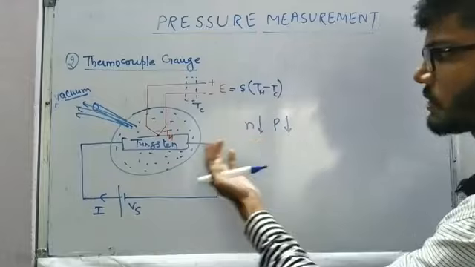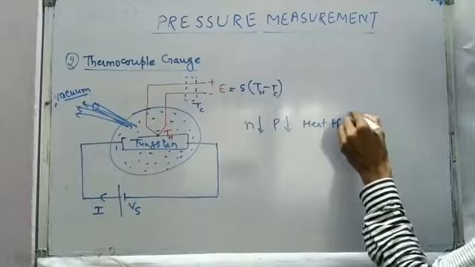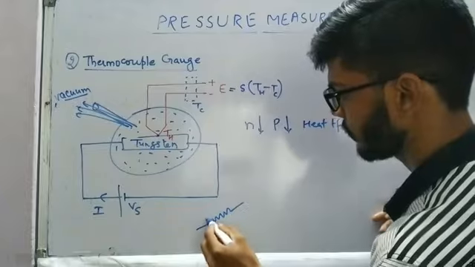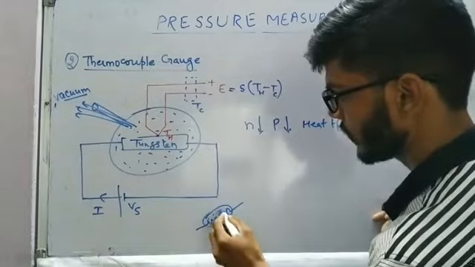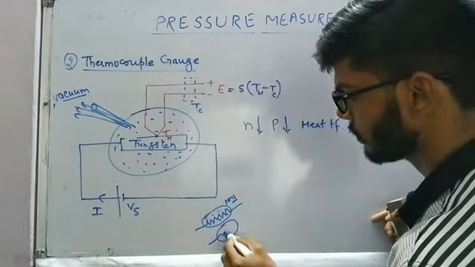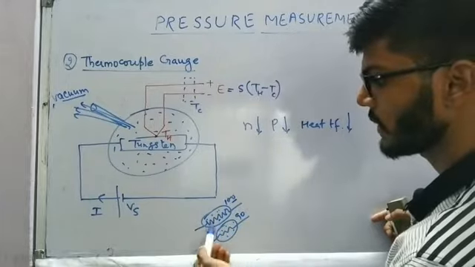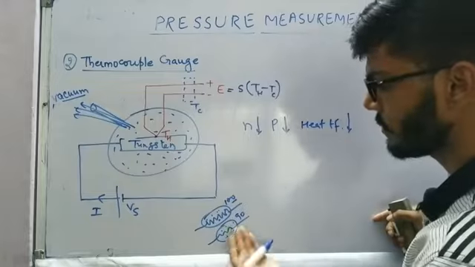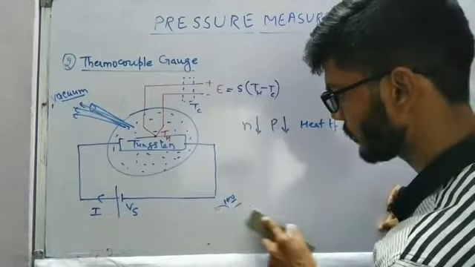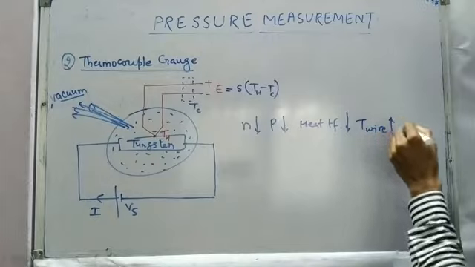And if the number of molecules decreases, the heat transfer which was taking place previously is going to decrease. Why so? Let us say this particular wire is surrounded by 100 molecules, so the number of molecules taking heat away from it is more. In the second case, if the number of molecules is decreased and there are 90, the number of molecules taking heat away is going to be a little less. So heat dissipation is less, meaning the wire itself retains the remaining heat, so its own temperature is going to increase, right? So the temperature of the wire is going to increase.